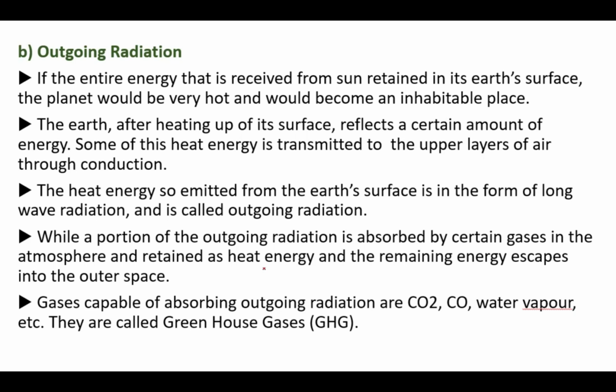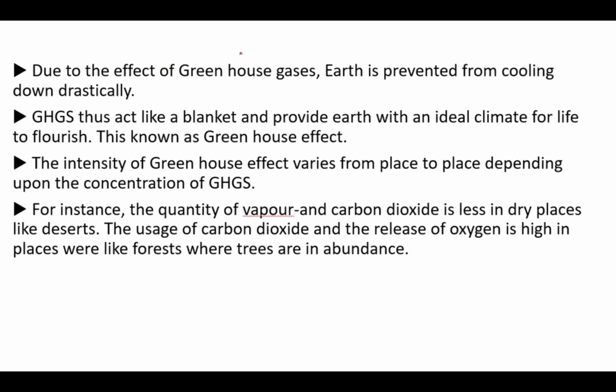The gases capable of absorbing outgoing radiation are carbon dioxide, water vapor, etc. And these are called greenhouse gases. Due to the effect of greenhouse gases, the earth is prevented from cooling down drastically. These gases act like a blanket and provide the earth with the ideal climate for life to flourish, and this is called the greenhouse effect, so that we can live here. It's not too cold, it's not too hot, and we can survive on this planet.